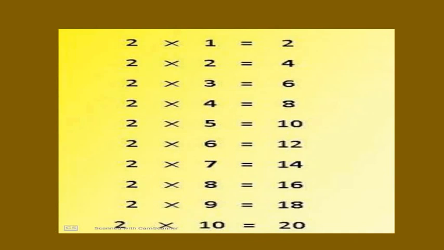This is the table of two. Two ones are two. Two twos are four. Two threes are six. Two fours are eight. Two fives are 10. Two sixes are 12. Two sevens are 14. Two eights are 16. Two nines are 18. Two tens are 20.